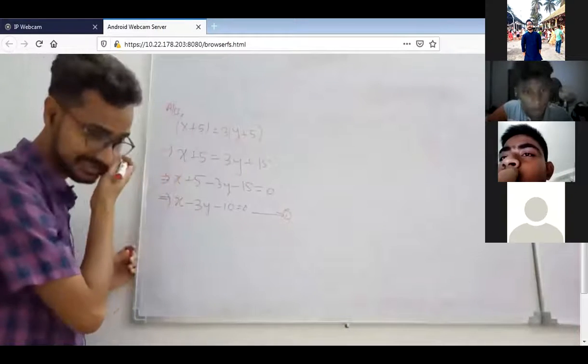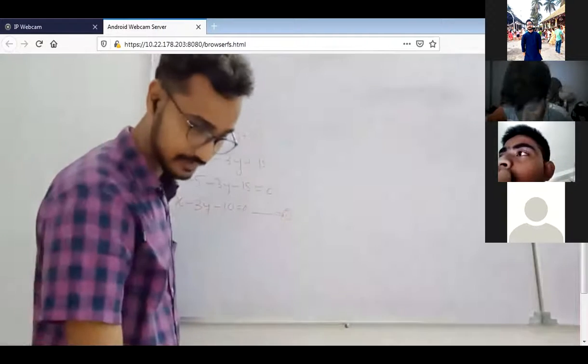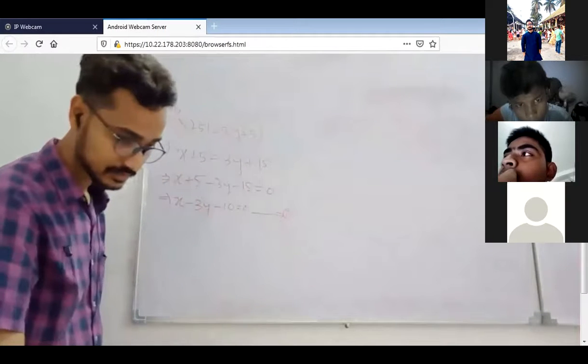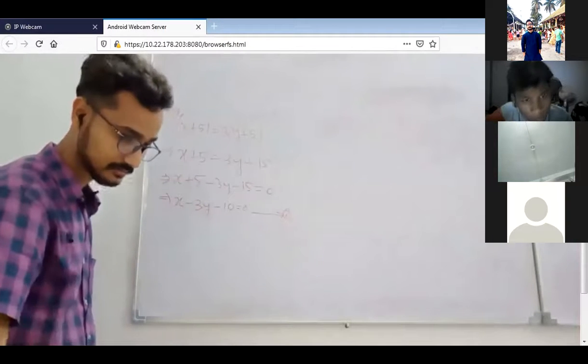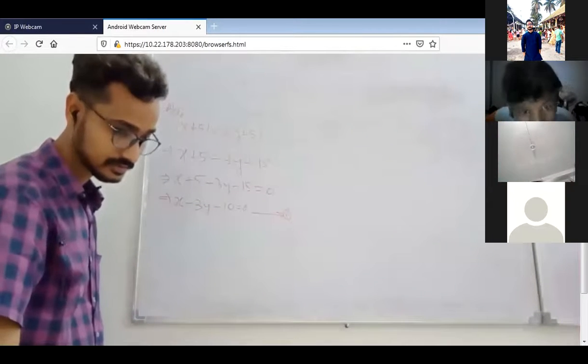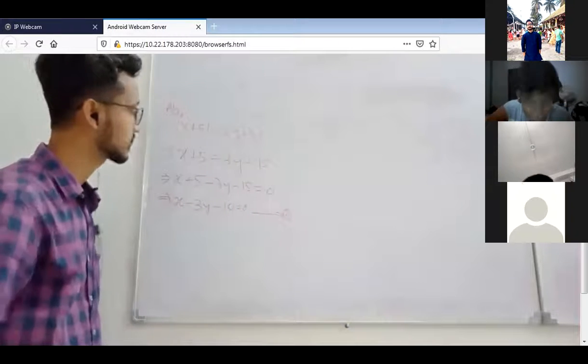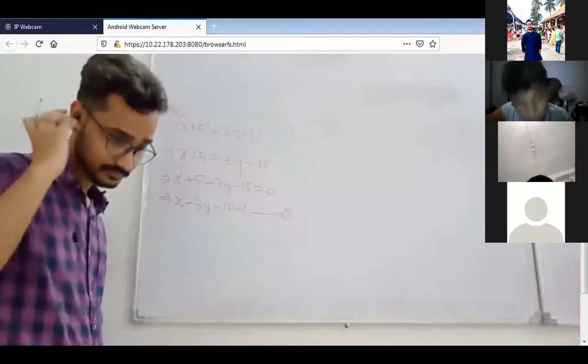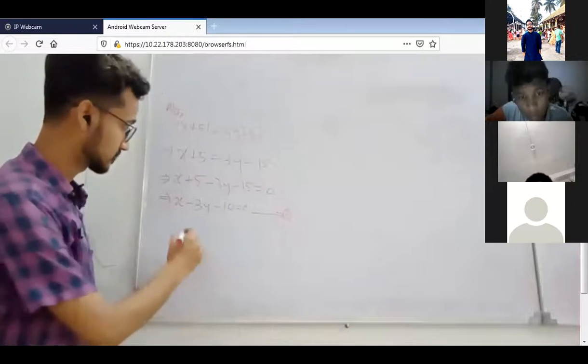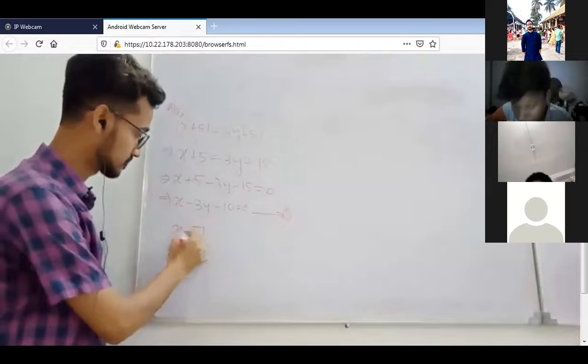Then what is the next equation? 5 years ago, Jacob's age was 7 times the age of his son. So tell me the second equation. x minus 5 is equal to 7 times y minus 5.